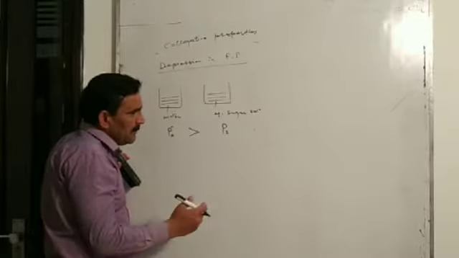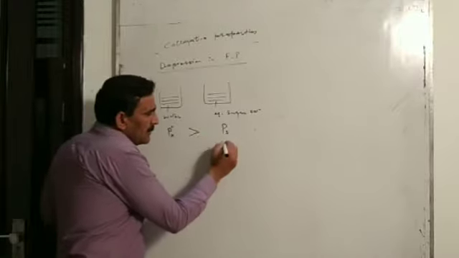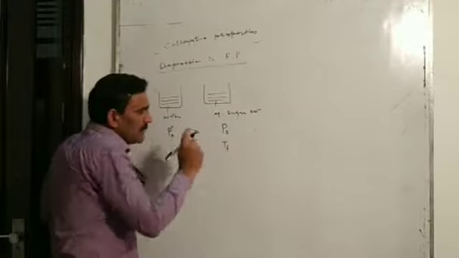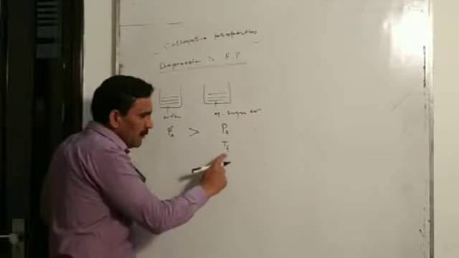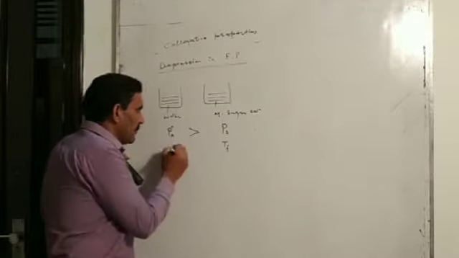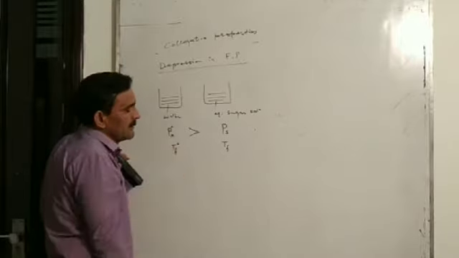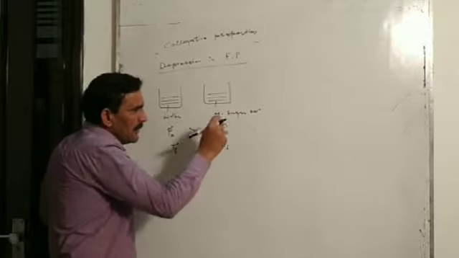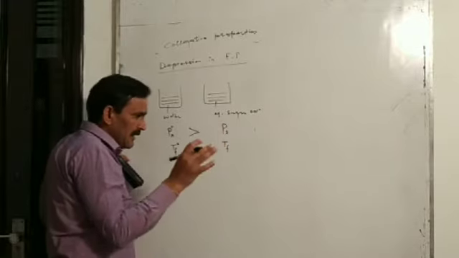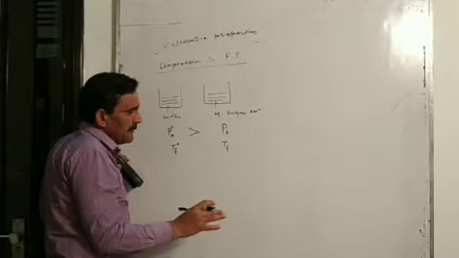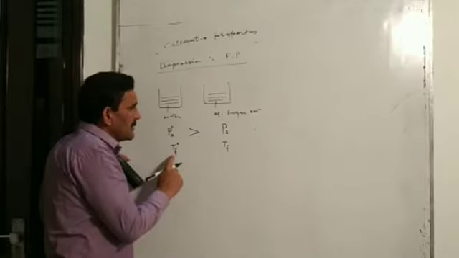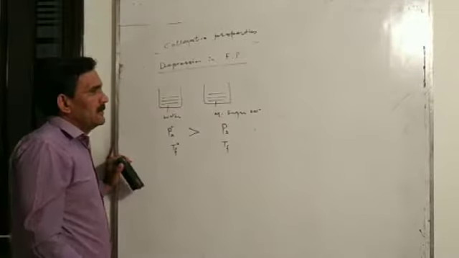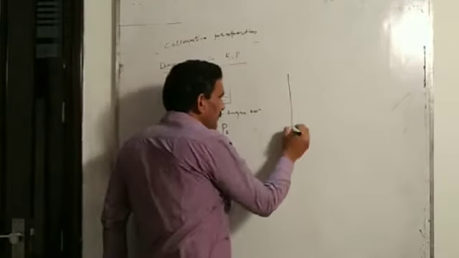What I told, I will repeat. I am telling the freezing point of a solution containing a non-volatile solute will be lower than the freezing point of pure solvent. Mean a solution containing non-volatile solute freezes at a lower temperature than the temperature at which pure solvent freezes. That we will understand from this graph.